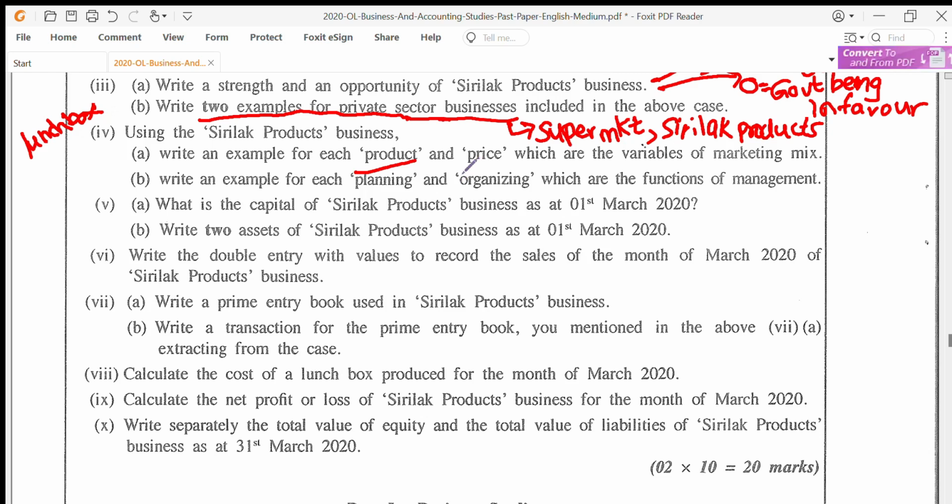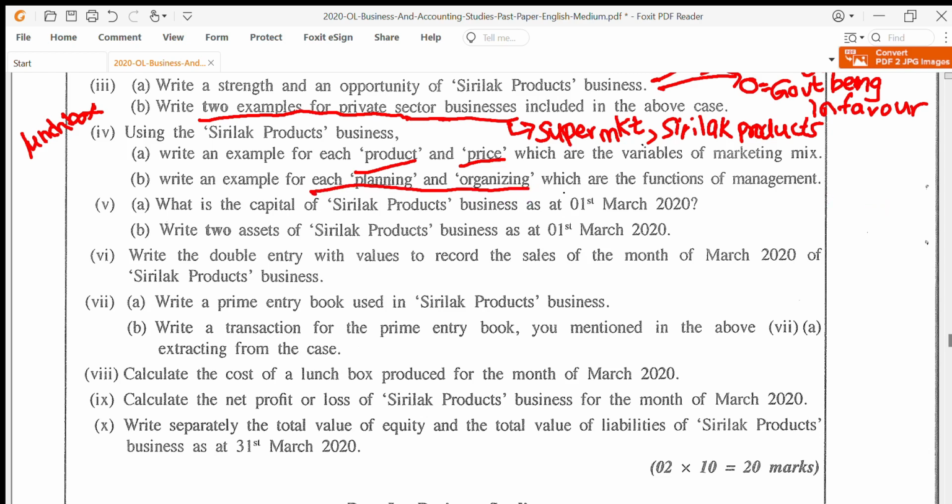Next they are asking for price. Now here when you are writing, be careful, don't just write 200 rupees. You need to write 200 rupees subject to a trade discount of 10%. So these 2 are the answer for this. Write an example for each planning and organizing, which are management functions.